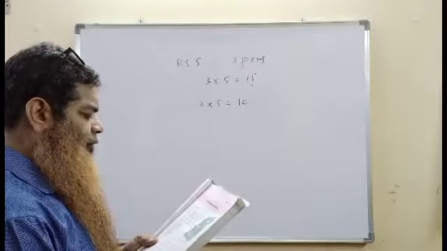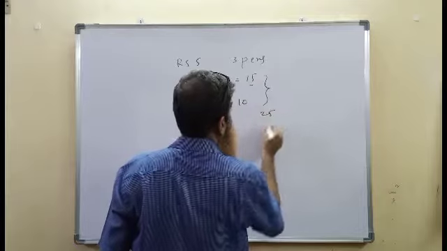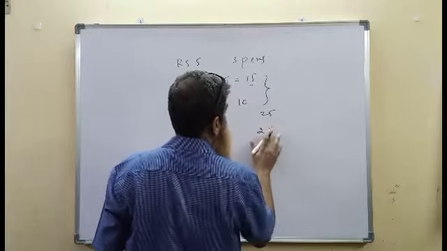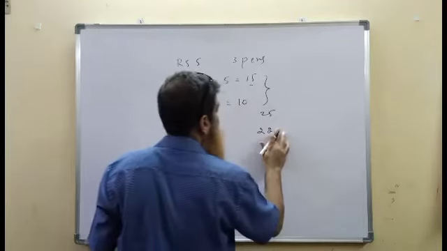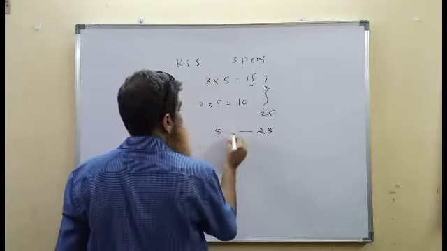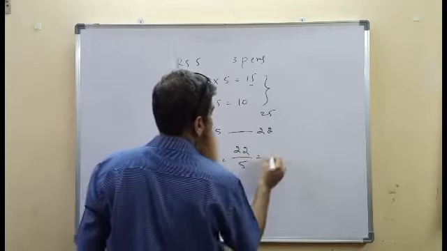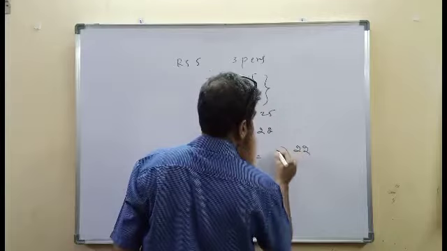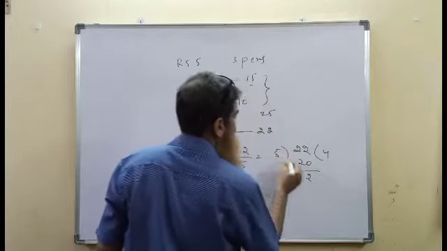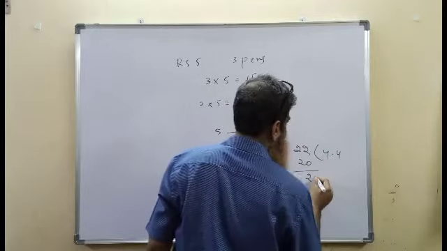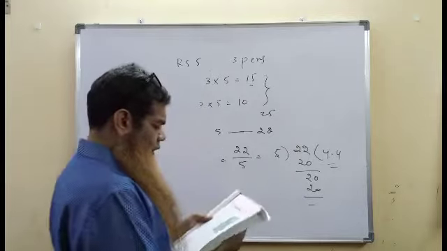The shopkeeper said that a packet of 5 pens costs 22 rupees. Instead of, say, 25 rupees, the wholesale shopkeeper says it will be available at 22. 5 pens are available at 22. So each pen will be costing what? 22 divided by 5. 5 fours are 20. Then we are left with 2, 20 again. 5 fours are 20. So each pen is costing 4 rupees 40 paise.